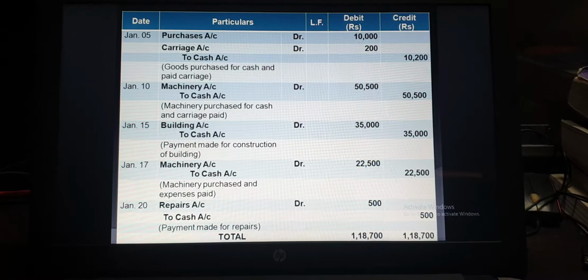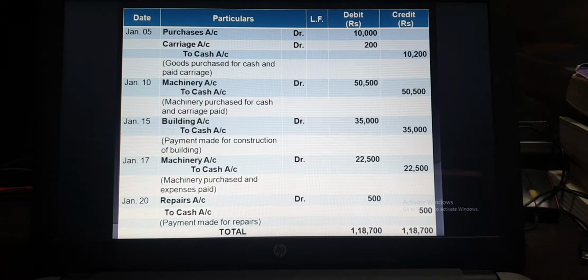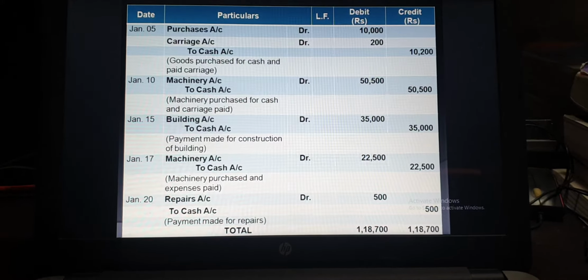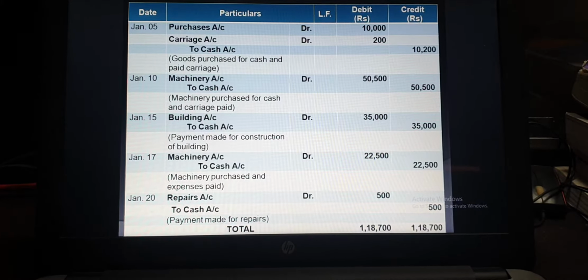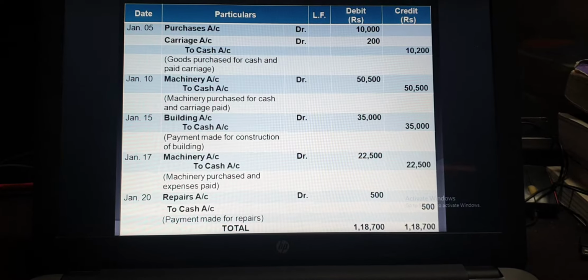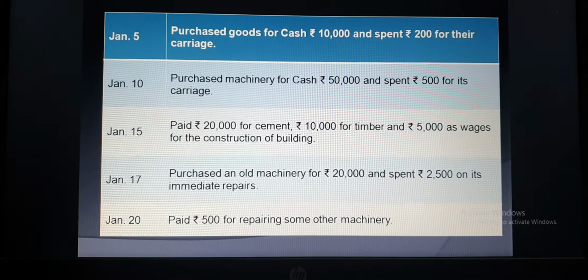The difference between the first and second entry is that in the first entry we purchased goods, so we have to show carriage separately. But in this case the expenditure on carriage is related to the purchase of machinery. So both will be debited to one account, that is machinery account.